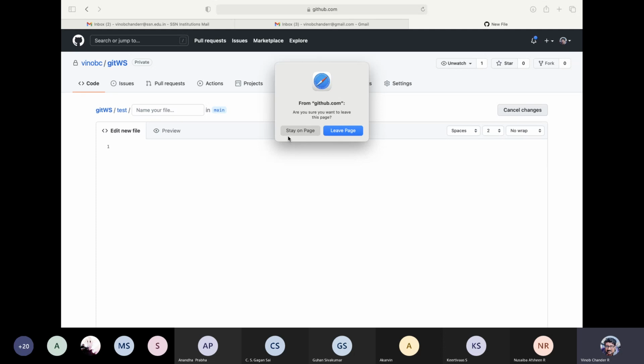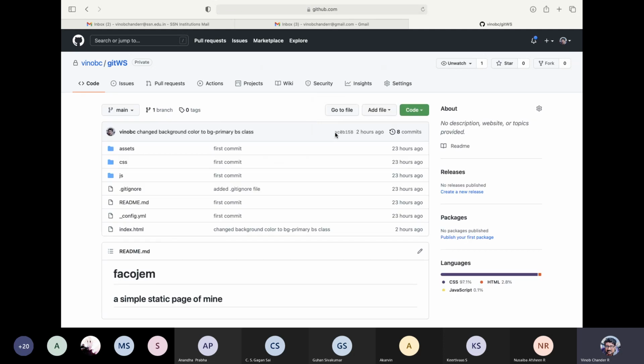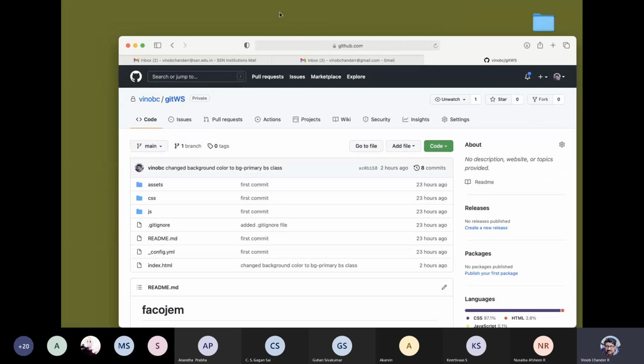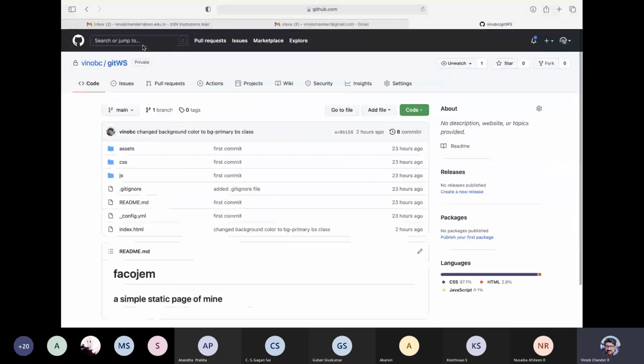What is this? Stay on page, leave page. If you cancel the changes, it says this leave page. Okay, guys. So you can also minimize this or something like that, right? If you have files lying around somewhere, you can drag and drop. That is also supported in GitHub, right? So you can drag and drop the file for adding files, right?